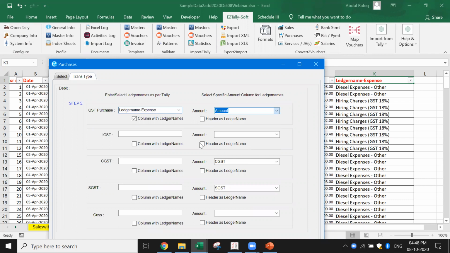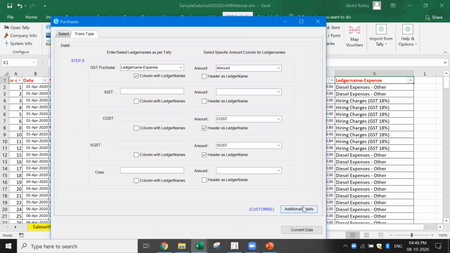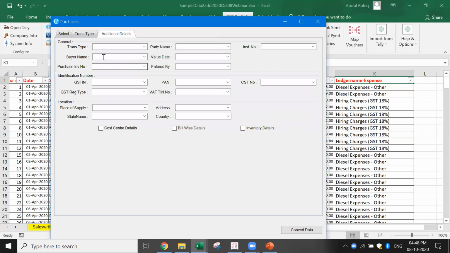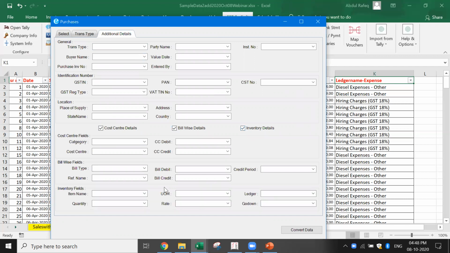Next, what do I have to do? Is there IGST here? There is no IGST, CGST, SGST. Okay, there is no other thing. Anything else? I can also add additional details. Now, if you see here, additional details, I can add the details pertaining to the transaction type, cost center. When I click on cost center, it will open the details pertaining to cost center. When I say bill wise, it will open the details pertaining to that. These are the details which are mandatory in Tally. If I want to add the details pertaining to inventory, I can do it. Okay, I'm not selecting any of this.